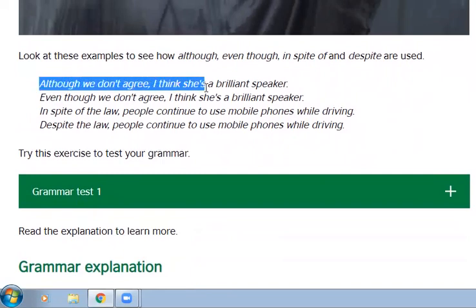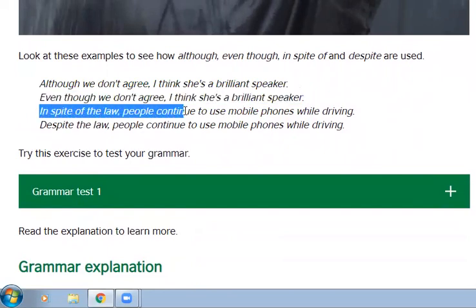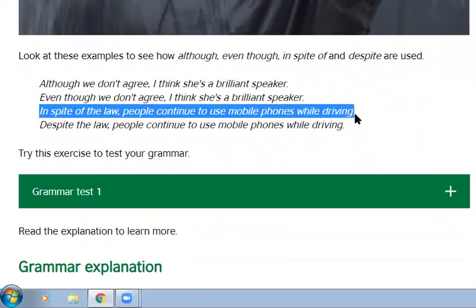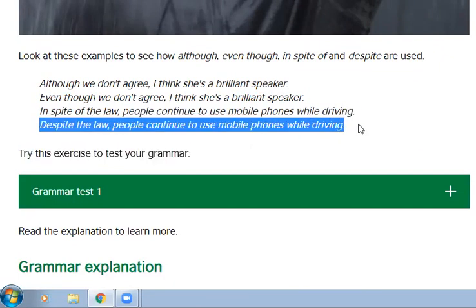Although we don't agree, I think she's a brilliant speaker. Even though we don't agree, I think she's a brilliant speaker. In spite of the law, people continue to use mobile phones while driving. Despite the law, people continue to use mobile phones while driving.